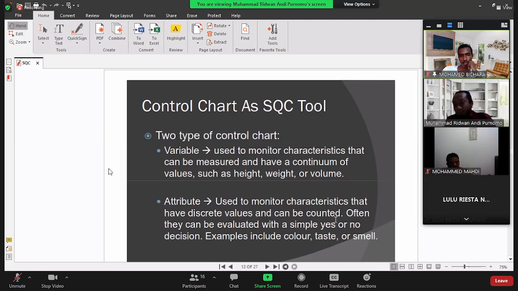Also color: we can say the color is bright or dark, yes or no. Because we cannot measure it, we cannot use a variable control chart, but we still can use an attribute control chart. Also the smell: the smell is good or bad only, and there is no value in between. If like that, we cannot use variable. We must use attribute.